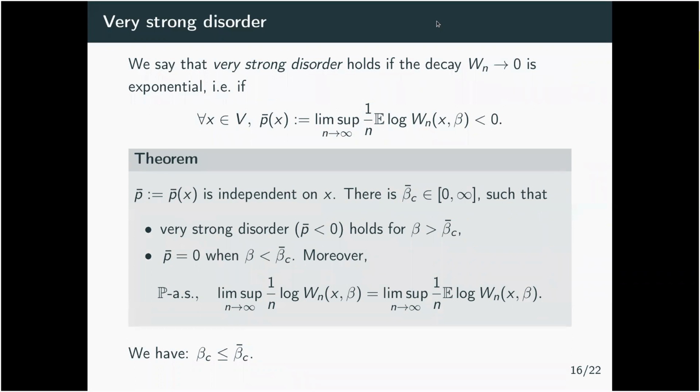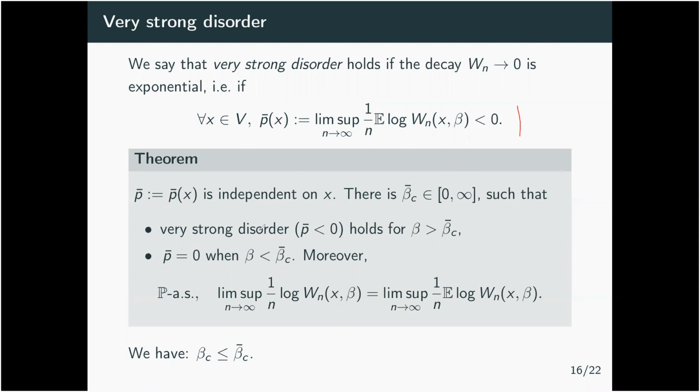Okay, so let me now introduce another regime of the polymer, which is called the very strong disorder regime, where instead of just asking W_n to go to 0, we ask for W_n to go to 0 exponentially fast. So this is the condition. Here you have the expectation of the log, but what you can show is that this quantity does not depend on x, and there is a phase transition.